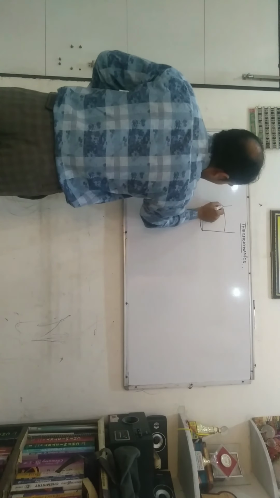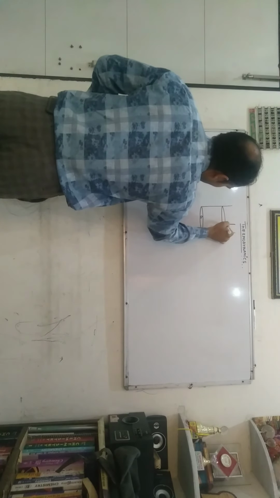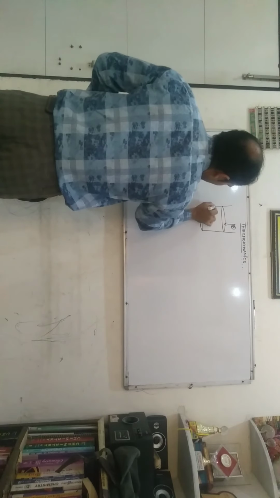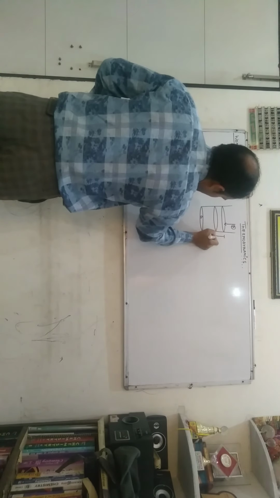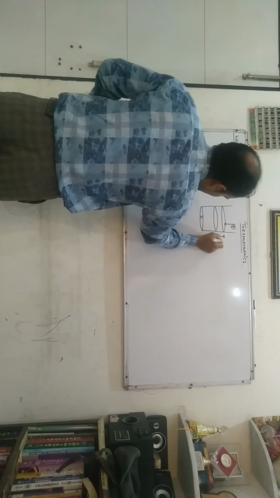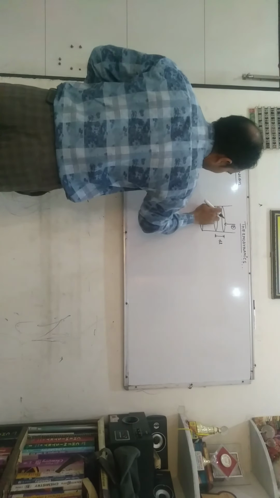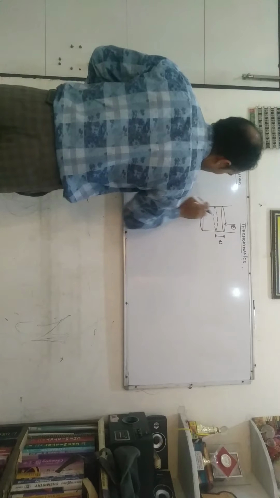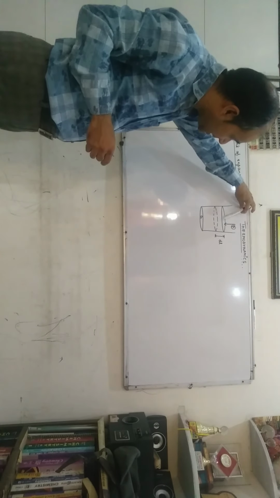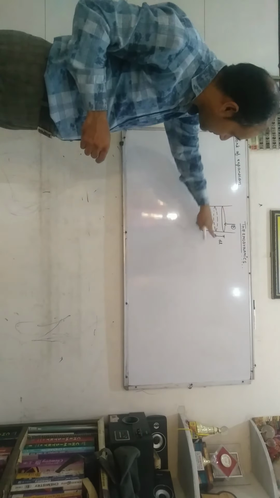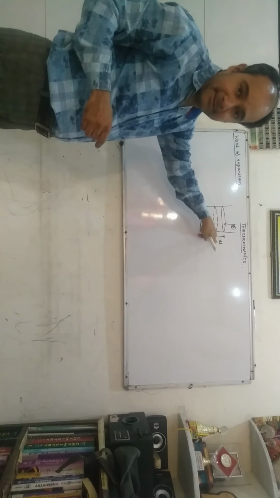Here is a piston. Here we apply pressure P. Suppose the displacement from its initial position is dl. If we apply pressure on the piston, suppose the piston displaces dl length.